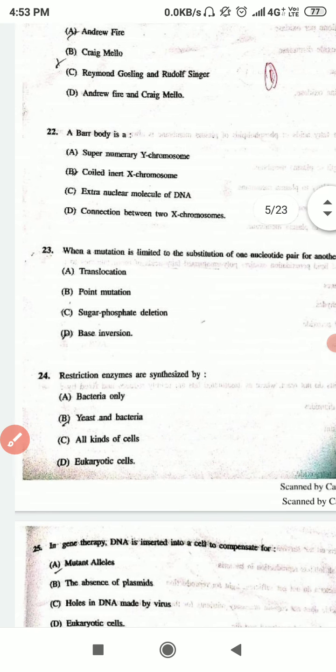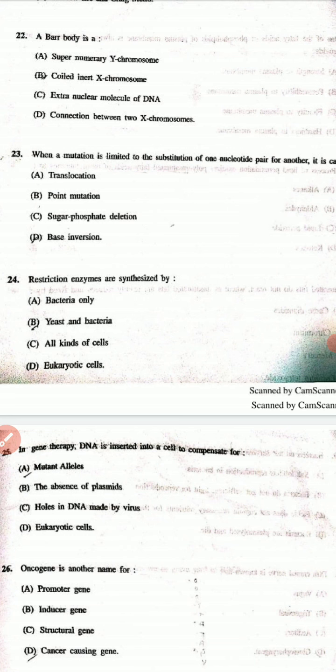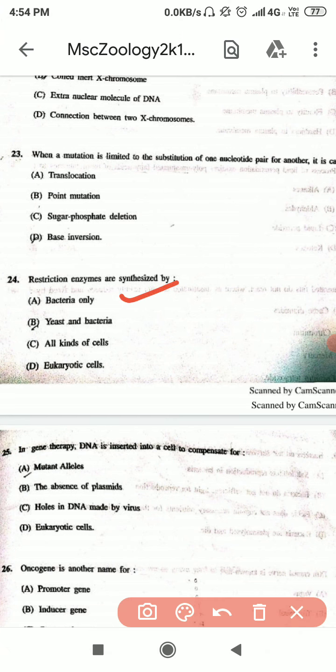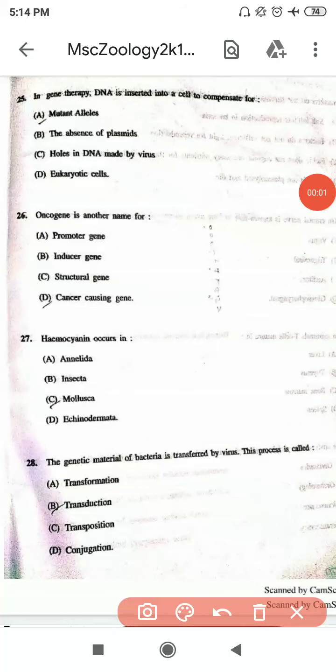The next question is restriction enzymes are synthesized by, and the correct option is A. Twenty-fifth question is in gene therapy DNA is inserted into a cell to compensate for, and the correct option is A.